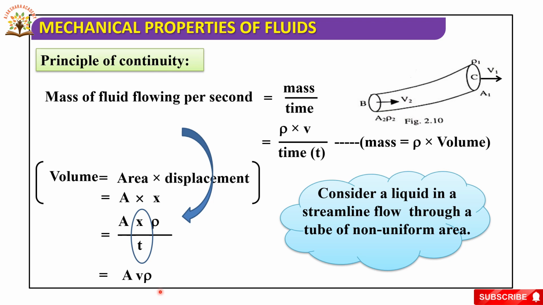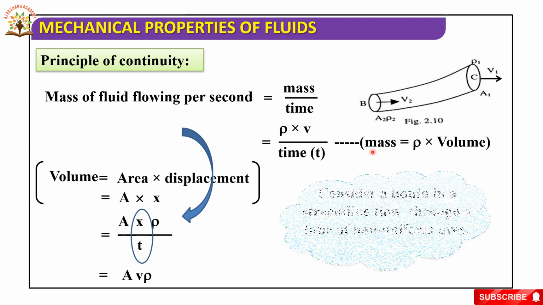Rho means density. So consider a liquid in a streamlined flow through a tube of non-uniform area. Here we are taking a tube with area of cross section A1 and A2 and density rho 1 and rho 2.